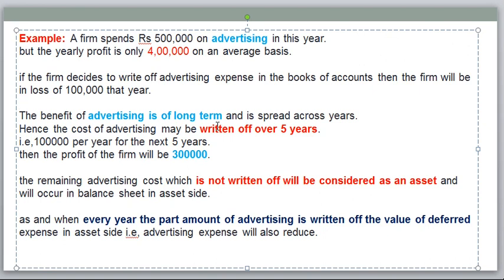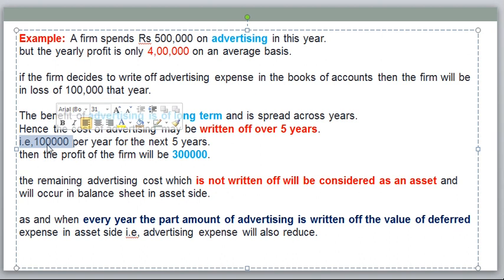The company decided that the cost of advertising may be written off over 5 years. That means how can we segregate the 5 lakhs of advertisement, and how much do we need to write off in our books? What about the remaining expenditure, and how can we show it in our books? This is the question. First, the firm every year needs to deduct 1 lakh, because this 5 lakhs should be allocated to 5 years. That means every year we need to deduct 1 lakh as a deferred revenue expenditure.